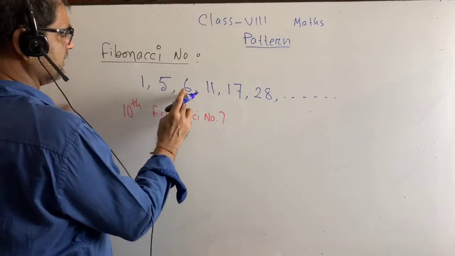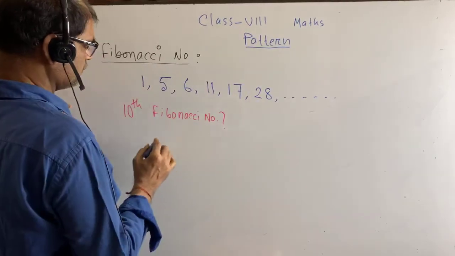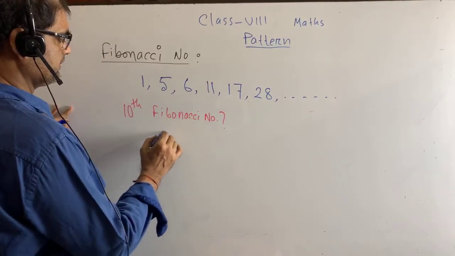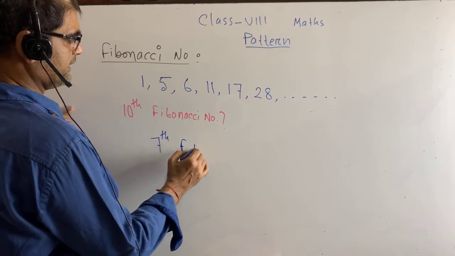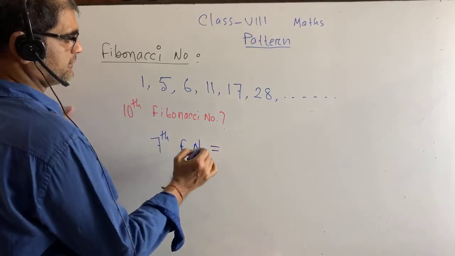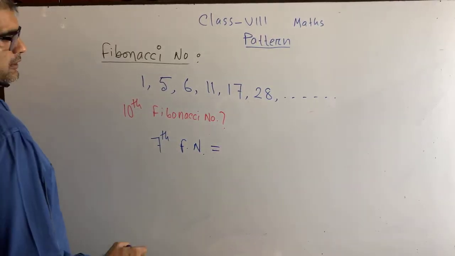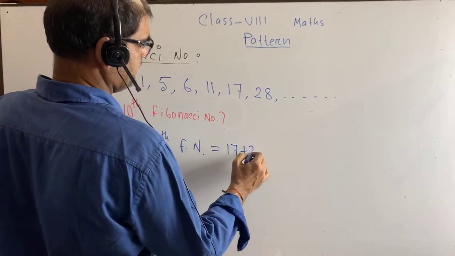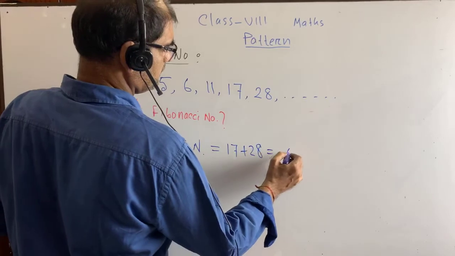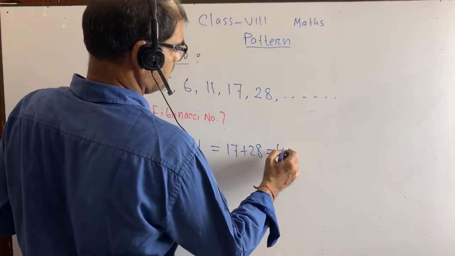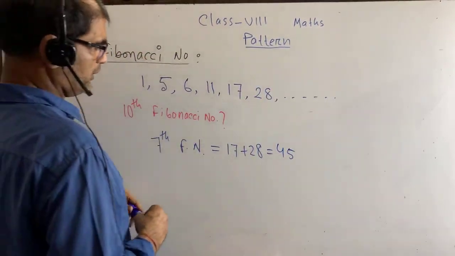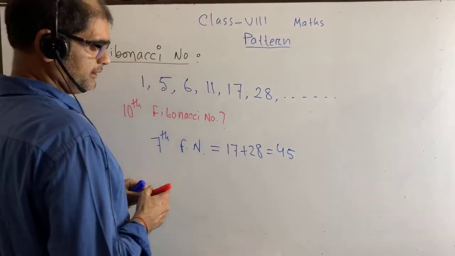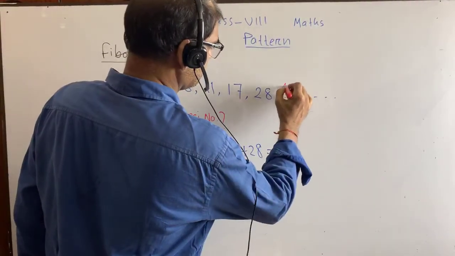First, second, third, fourth, fifth, sixth. So the 7th Fibonacci number is 17 plus 28 equals what? 45. So we are getting our 7th number as 45.